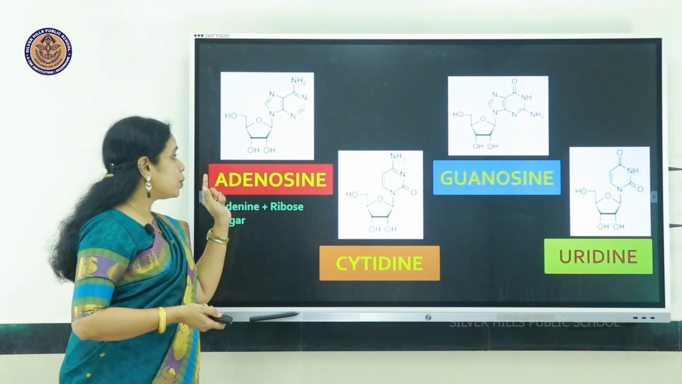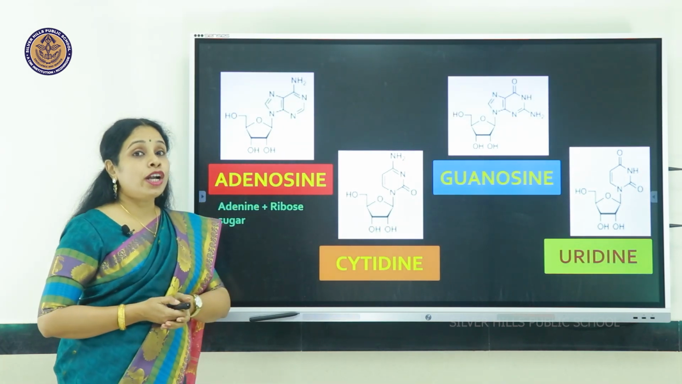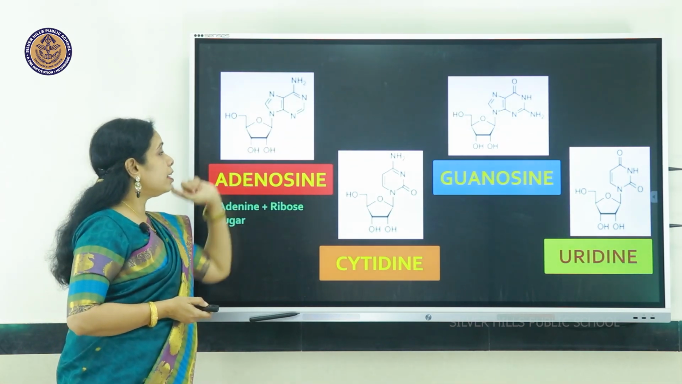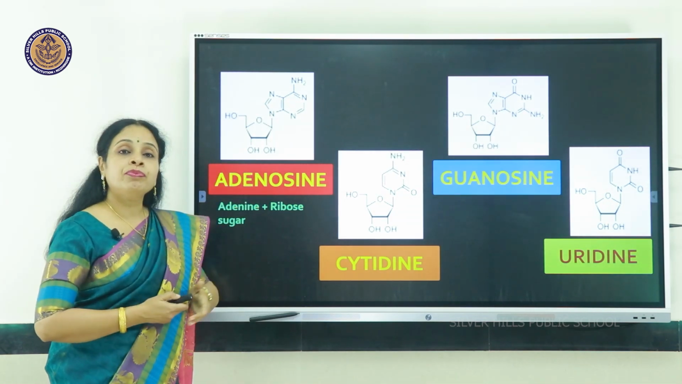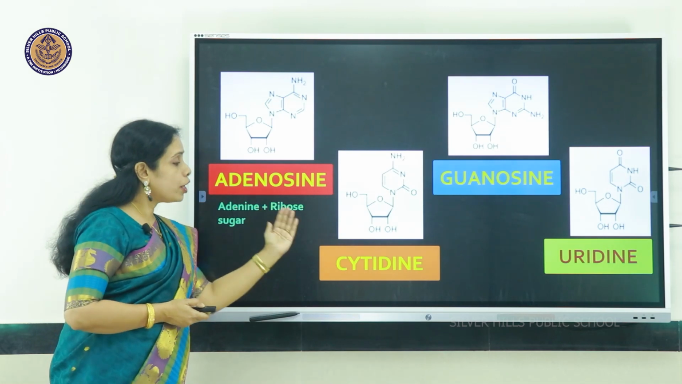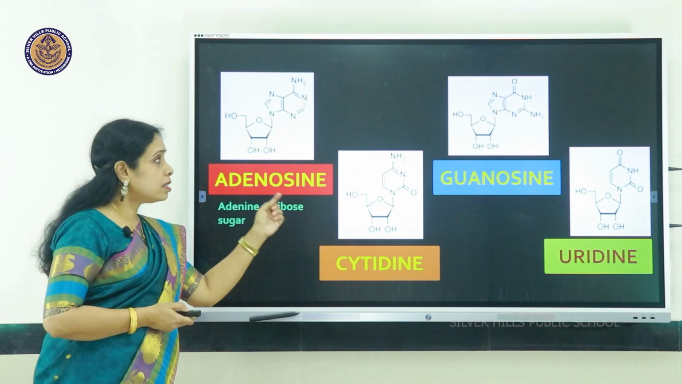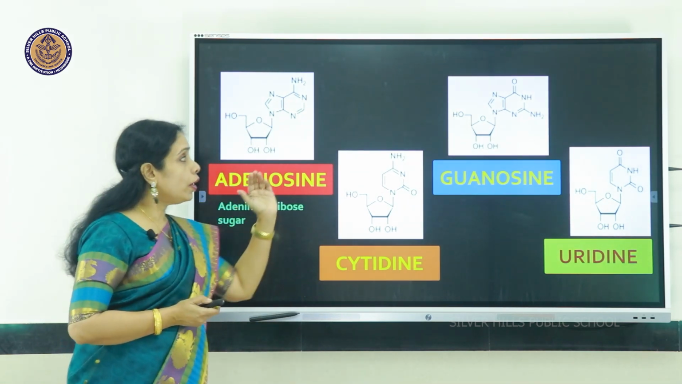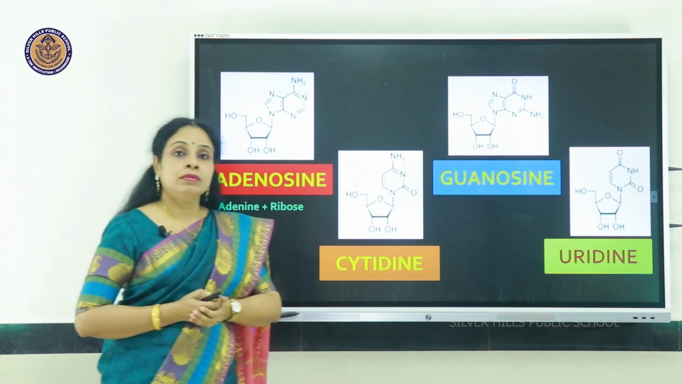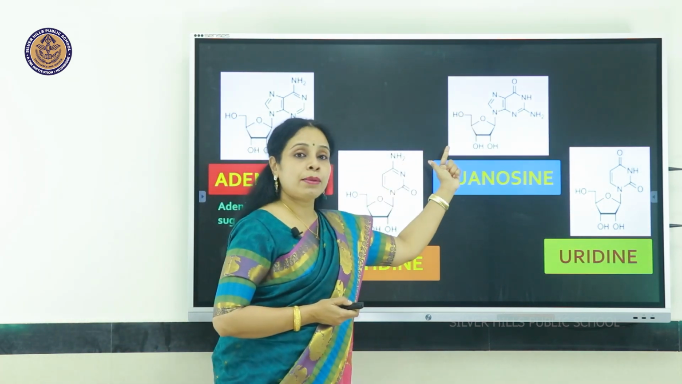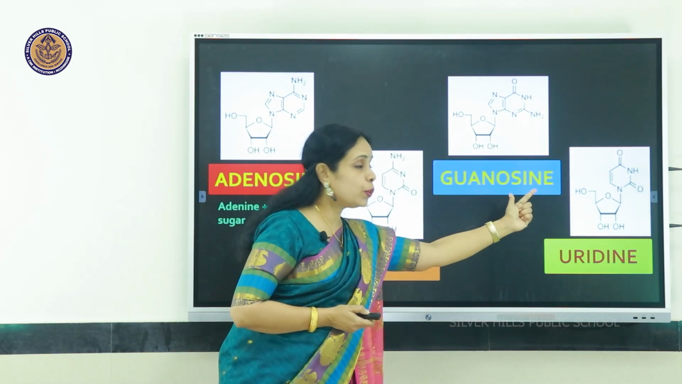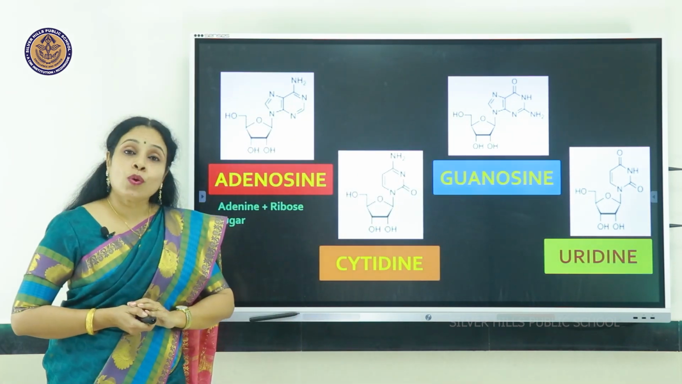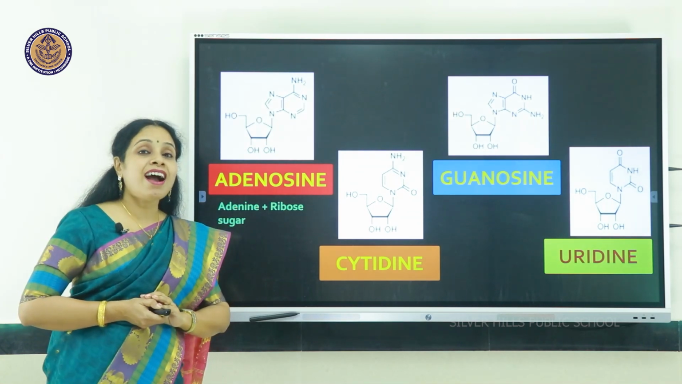So which are the different nucleosides? If it is related to adenine, then we call it adenosine. So adenine, here you can see there is the adenine attached to a ribose sugar. That's called adenosine. Or it could be cytidine, that is cytosine attached to the ribose sugar. Or guanosine. There you can see guanine attached to the ribose sugar. And the last one is uridine, uracil attached to the ribose sugar. These four are the nucleosides found in RNA.